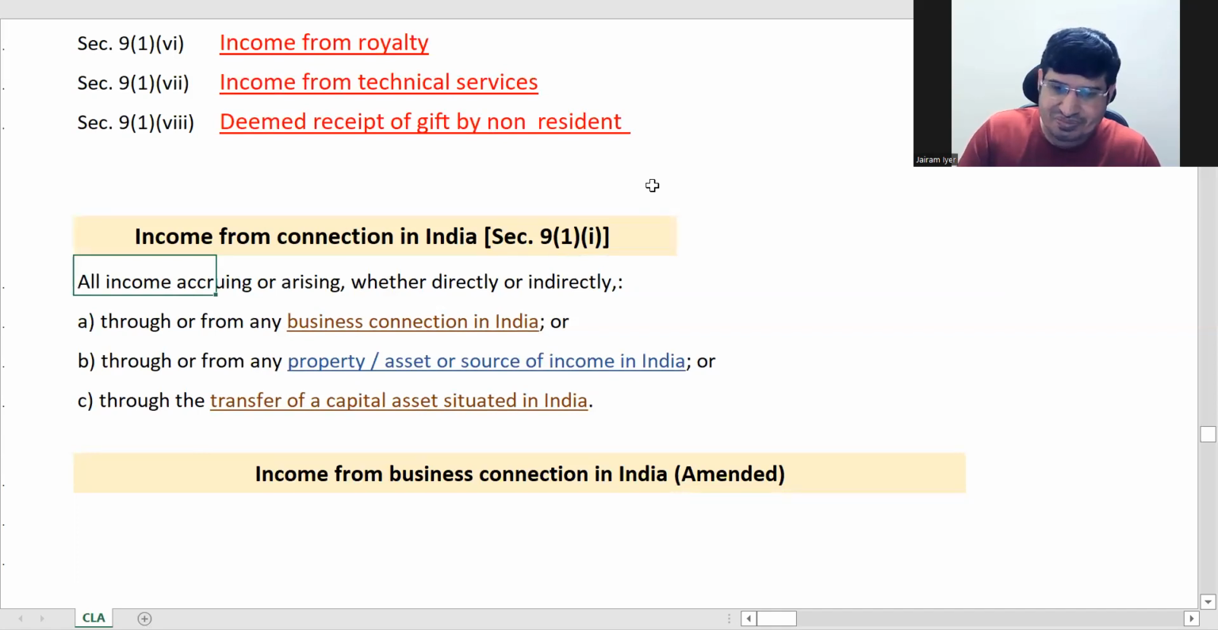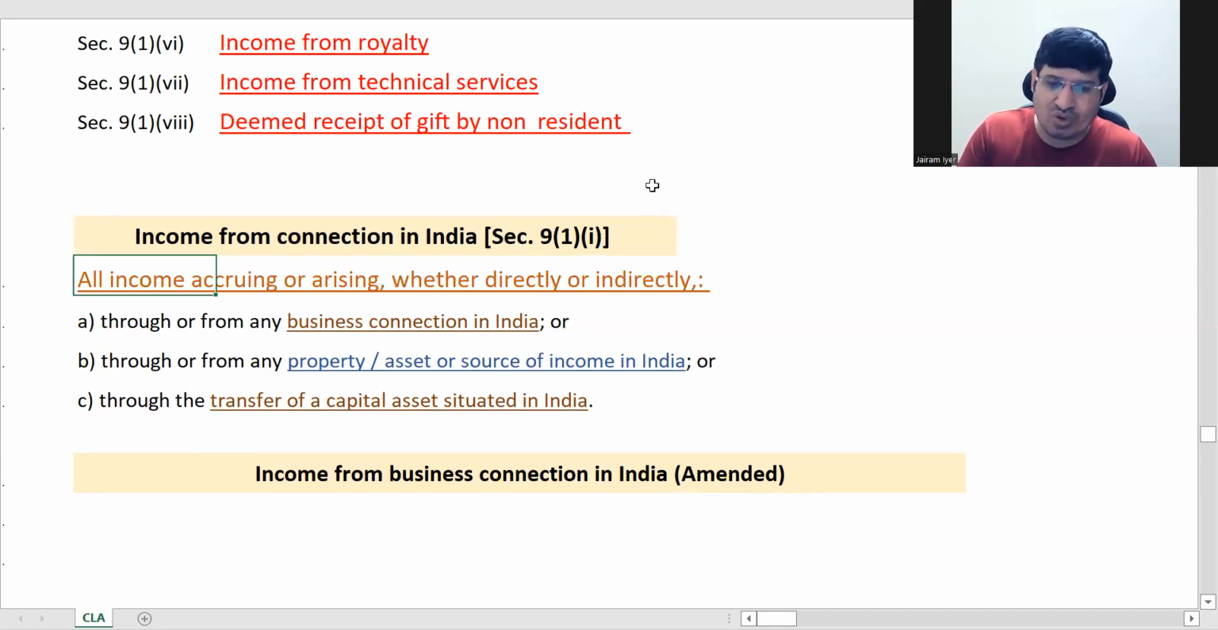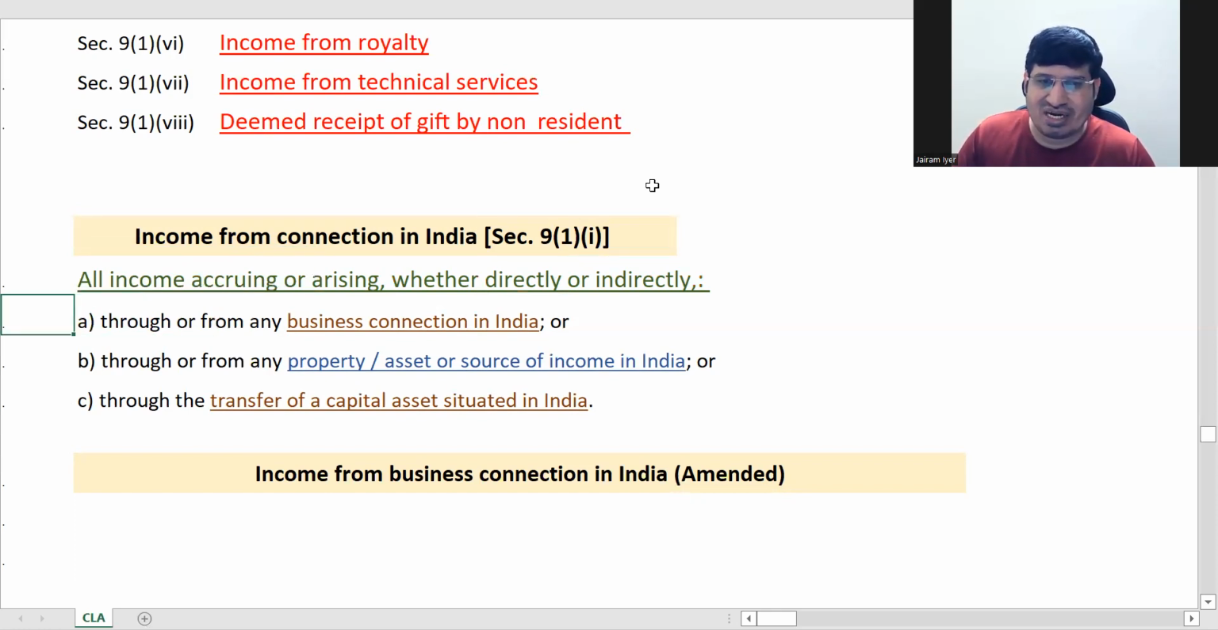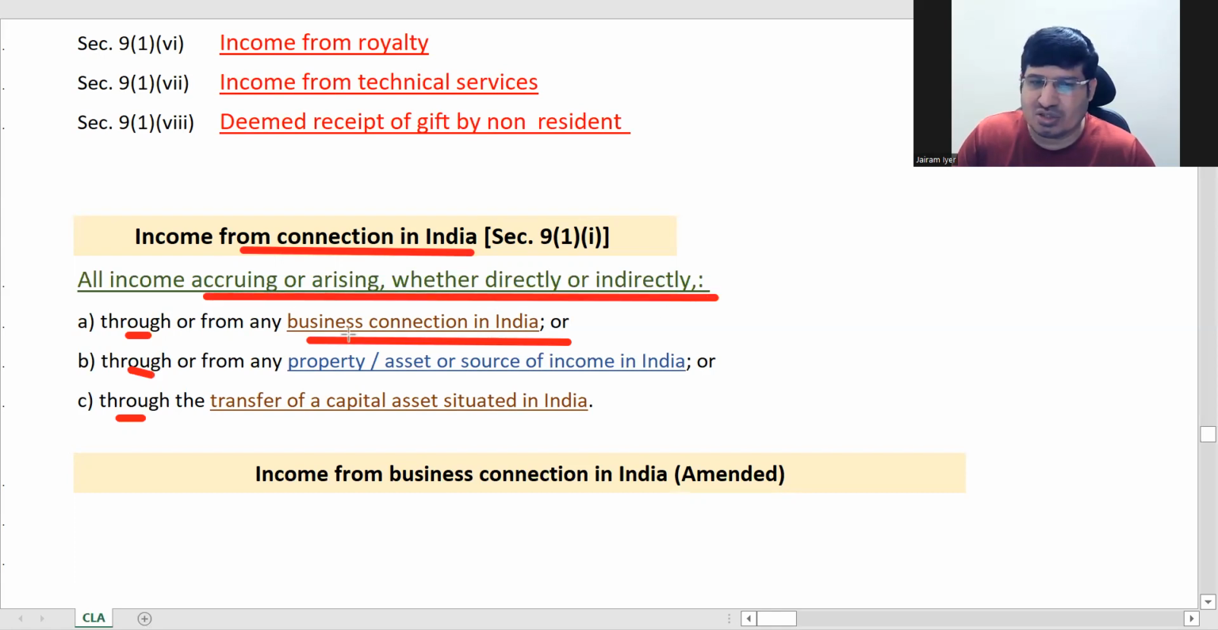So all income accruing or arising, whether directly or indirectly. What is income from connection in India? All income accruing or arising whether directly or indirectly through business connection in India. So income from connection in India says it is all income accruing or arising through business connection in India.